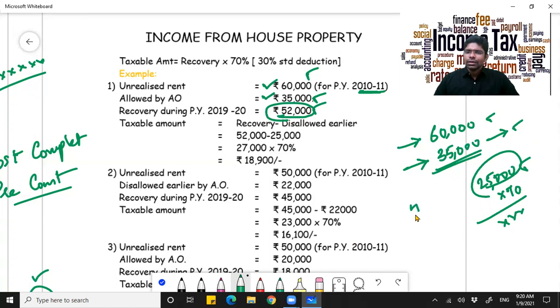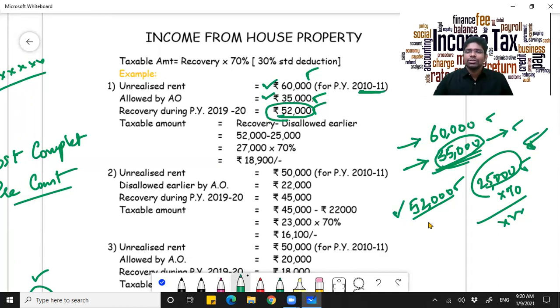Now, 52,000 is the amount I have recovered now. When I recover 52,000, the question is, will the entire amount be taxable? No. Earlier, what did the assessing officer do? I told him 60,000 is unrealized, but he allowed only 35,000. On the remaining 25,000, I did pay tax.